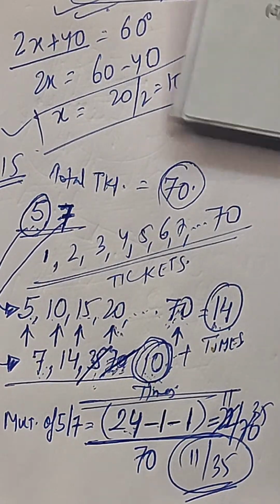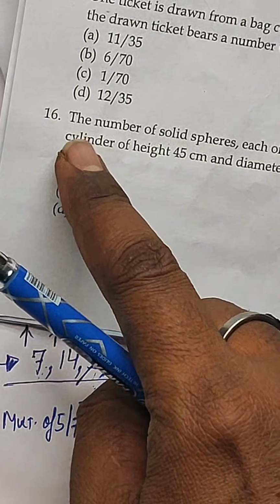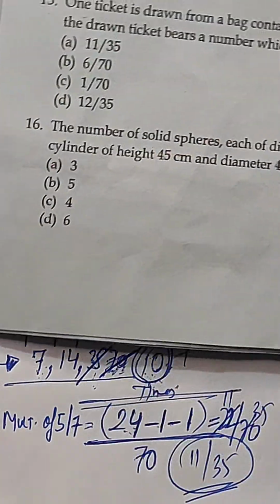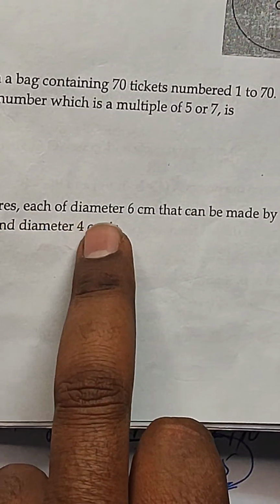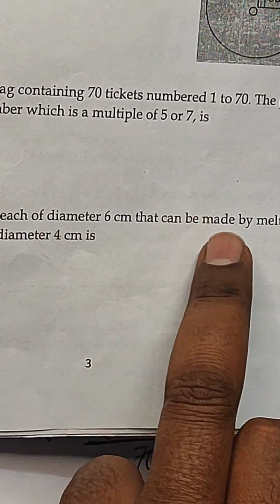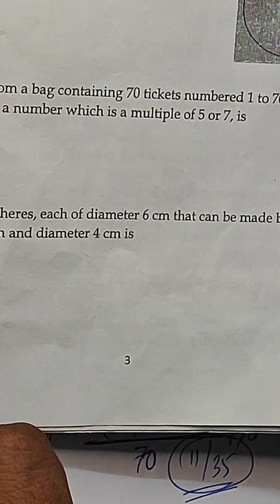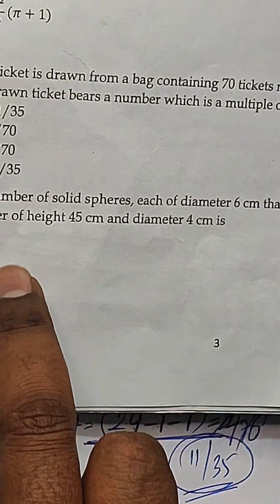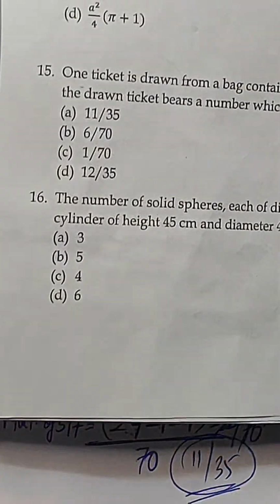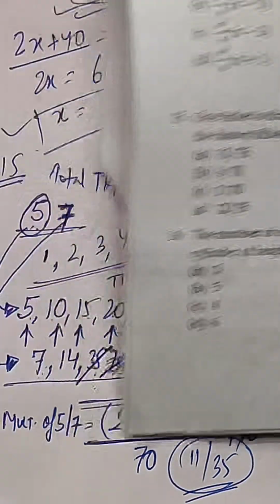Okay. Now, you can see the next question, from mensuration. The number of solid spheres, each of diameter 6 centimeter, that can be made by melting a solid metal cylinder of height 45 centimeter and diameter 4 centimeter is 3, 5, 4, 6. These are the options for you. Okay, so let us solve this question.